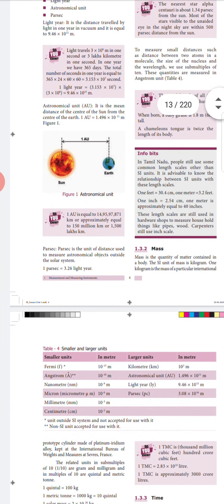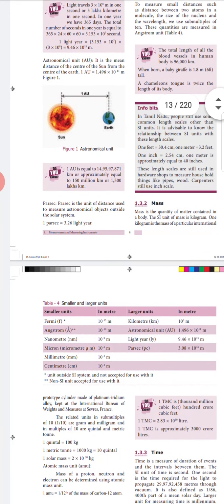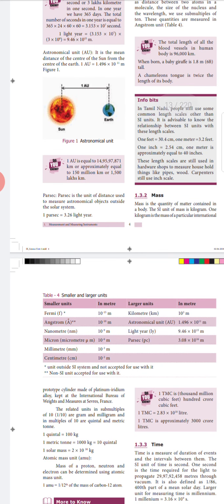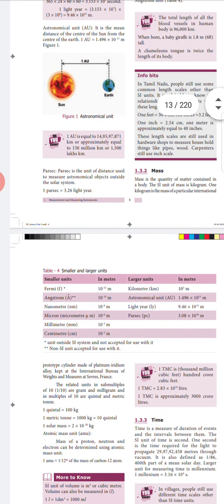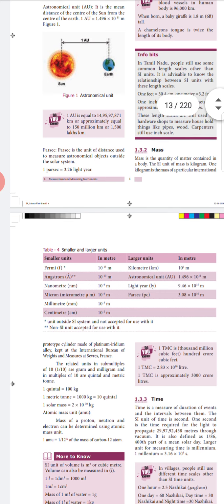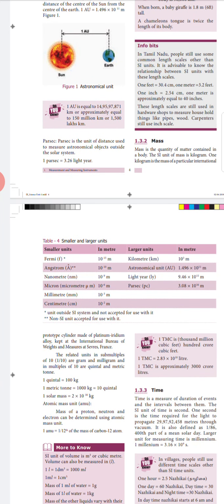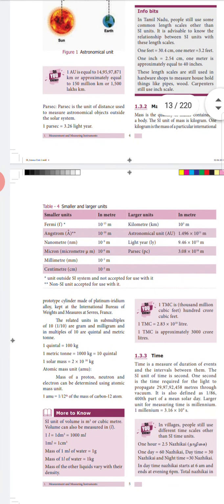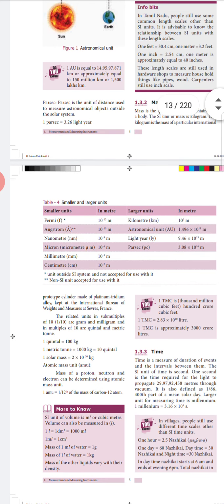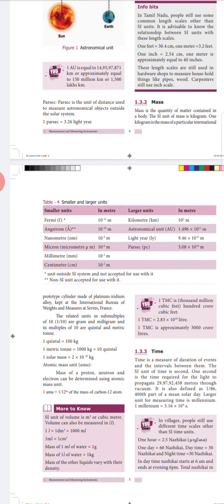And next topic, we are having mass. What is mass? Mass is the quantity of matter contained in a body. The SI unit of mass is 1 kilogram. This 1 kilogram prototype model is kept in the International Bureau of Weights and Measures at Sèvres, France. This prototype cylinder was made from platinum and iridium alloy.